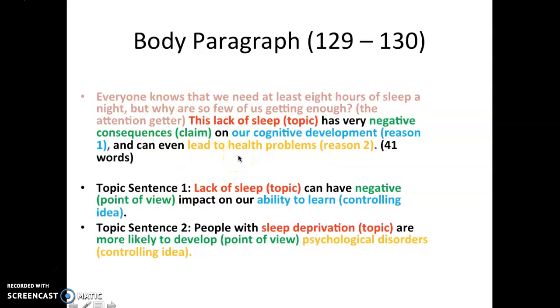I'm going to explain what the homework is. You have your attention getter, your intro, your topic, but there is a clear structure, a clear connection between the thesis and the topic sentences. If here you talk about lack of sleep, but here you talk about baseball, or here you talk about lack of sleep and here you talk about fast food, it doesn't match. There's no connection between these elements. So you need consistency between the elements of the intro and the elements of the body paragraph, between the thesis statement and the topic sentences. All right? So good luck, guys.